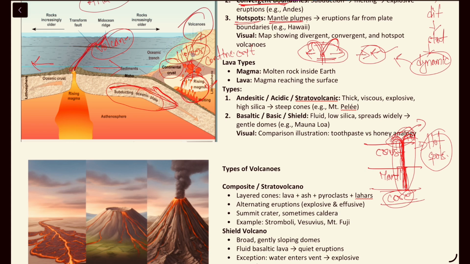Basically, when there are mantle plumes, flood type of volcanoes will happen. For example, we can see the Deccan Plateau.